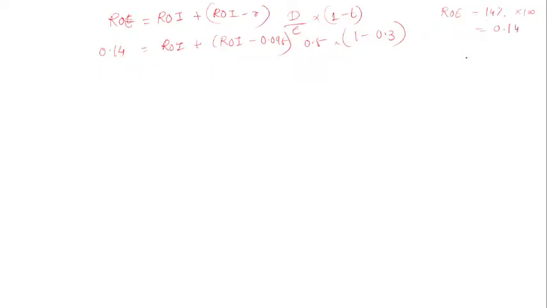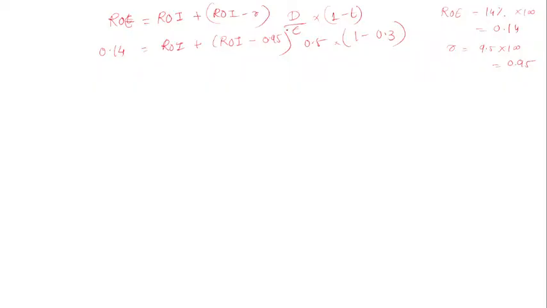Okay, then you have to convert the return. Return is 9.5%, so you have to multiply 9.5% with 100. When you multiply with 100, you will get 0.95. Actually this is not 0.095, actually this is 0.95. Okay.